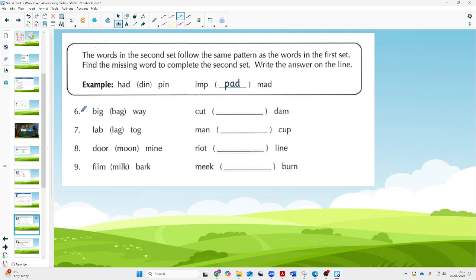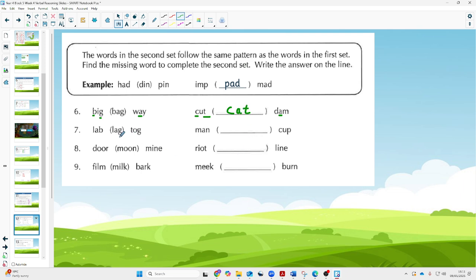Okay, so we're going to move on now to the next set of questions, 6 to 9, and work out how to make the word in the middle from the words on the outside. So, how do we make bag from big and way? Well, we take the two letters from big, B and G, and then we take the A. So we're going to do the same over here. We're going to take the C and the T, and then we're going to hopefully have a letter that goes in the middle to spell a word, which of course is cat.